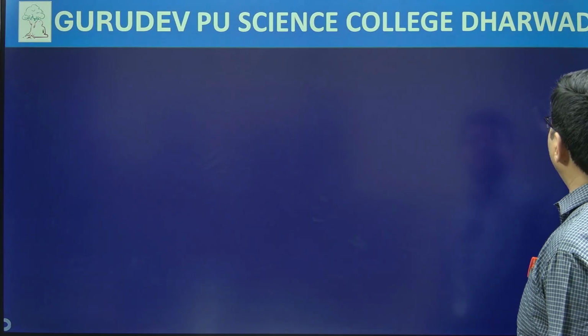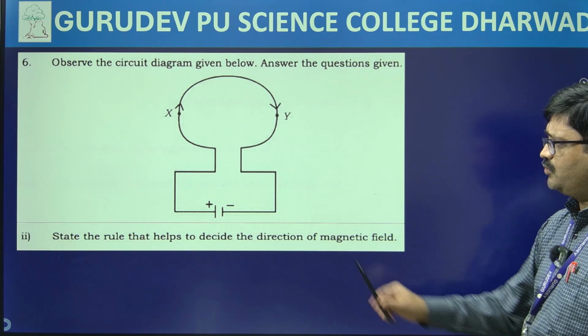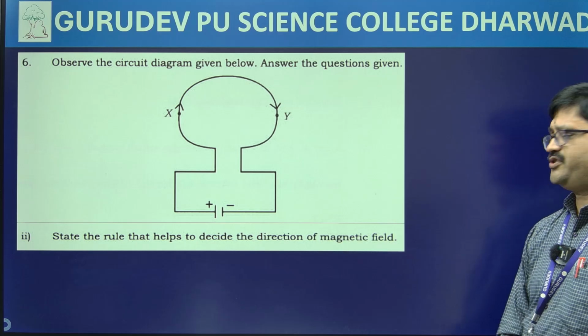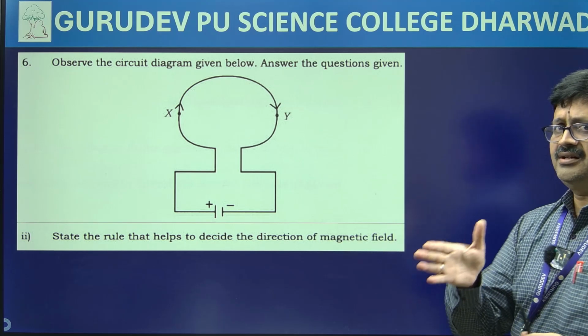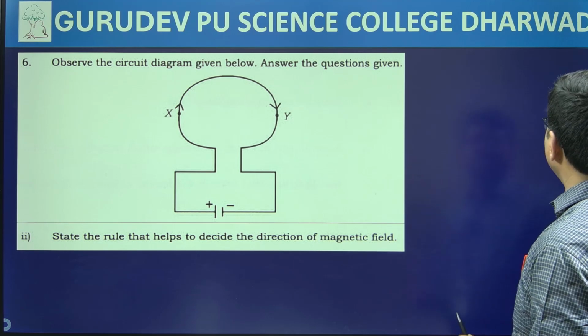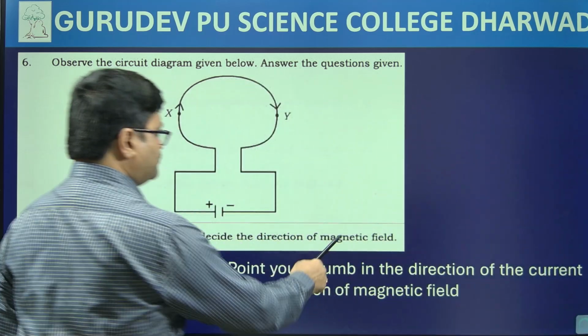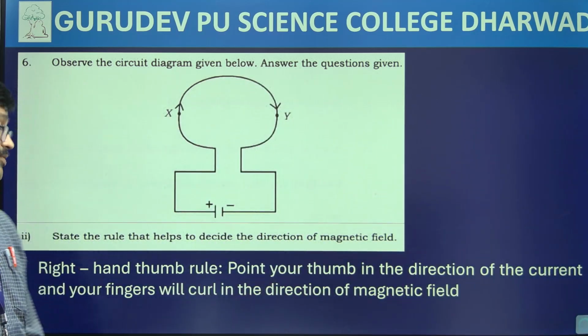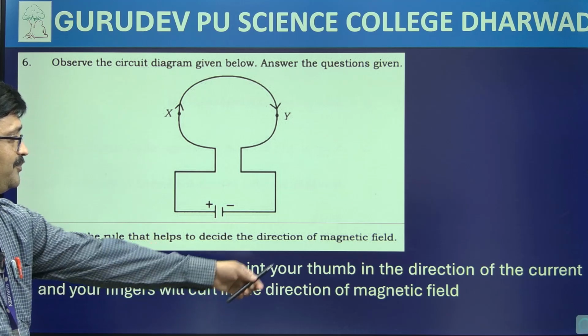Next question. Now the second question is asking: state the rule that helps to decide the direction of magnetic field. So what is the rule that we used here? Right hand thumb rule. So what is the right hand thumb rule? Right hand thumb rule is: point your thumb in the direction of the current, okay, and your fingers will curl in the direction of the magnetic field.